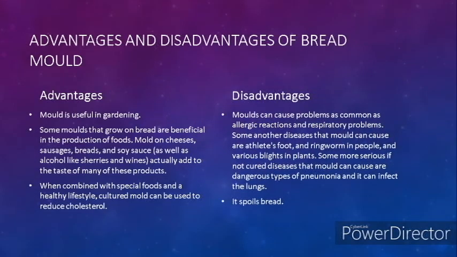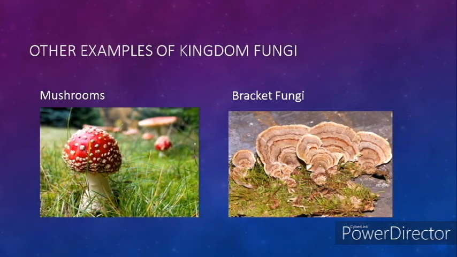And of course, the main disadvantage is that it spoils bread. And a very big disadvantage is that mold can cause problems as common as allergic reactions and respiratory problems. Some diseases it can cause are ringworm and athlete's foot. And some very serious and dangerous diseases are some types of pneumonia. These are other examples of kingdom fungi. This is of course a mushroom, and this is ragged fungi.